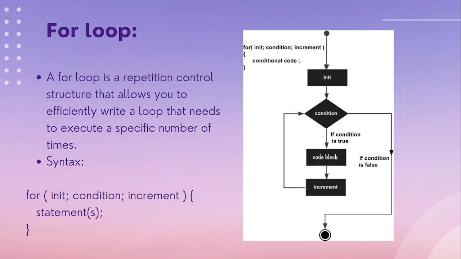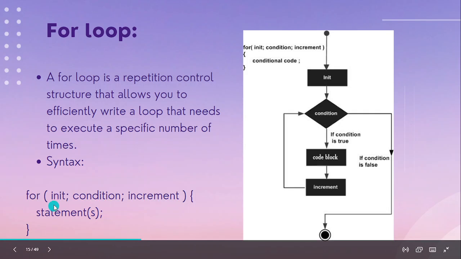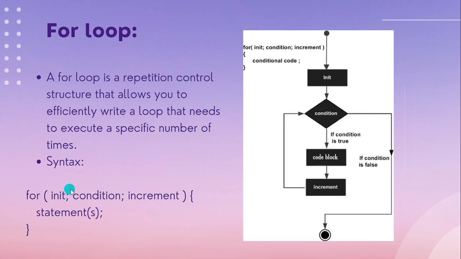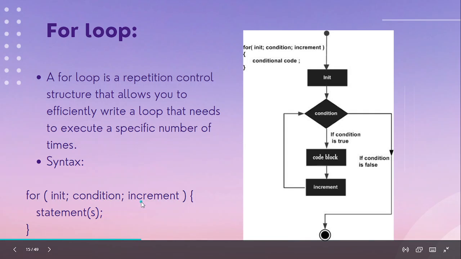In a for loop, we have a repetition of the control structure which is executed in terms of a variable with an init value. This is the syntax, where we first give an init value of a variable, then we specify the condition, and then we increment that variable.